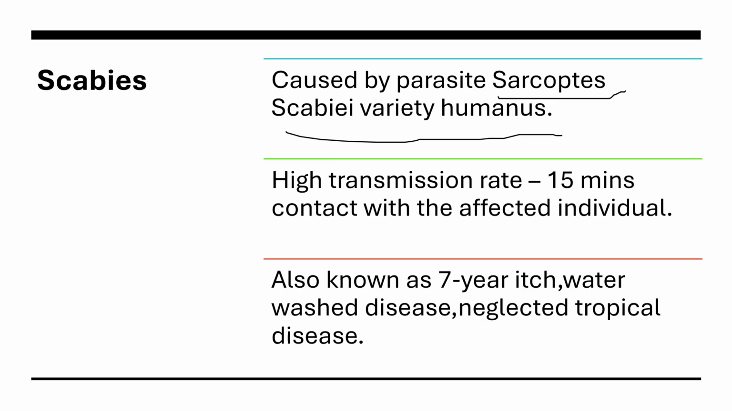And the first important thing is that the transmission rate is really high. It can get transmitted through linens, bedding, clothing, and close contact, and 15 minutes of contact with the affected individual is enough. You can imagine how high the transmission rate of scabies is. Another piece of factual knowledge: this is also known as the seven-year itch.